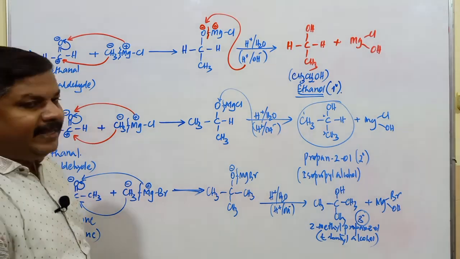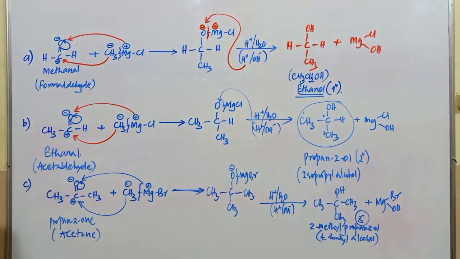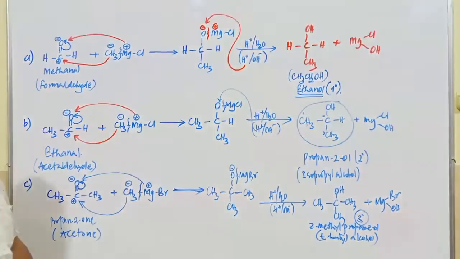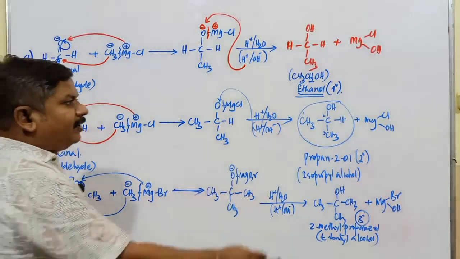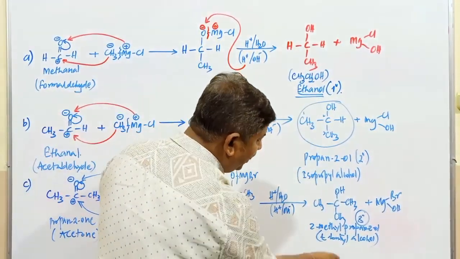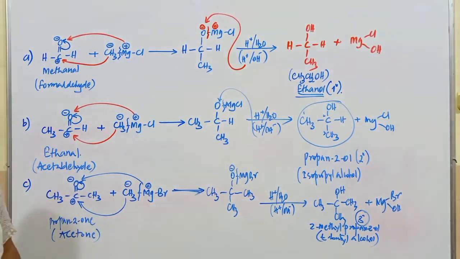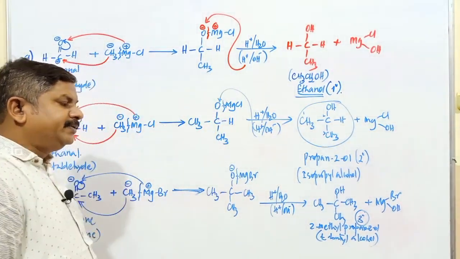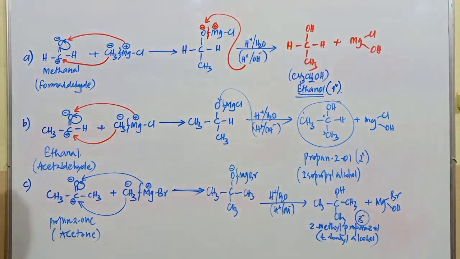You observe this in examinations, especially competitive examinations: without writing this particular reaction, you can predict the product. Here I have explained the formation of a primary alcohol. This one is going to be a secondary alcohol, and here it is going to be a tertiary alcohol. So primary, secondary and tertiary alcohols are produced from these compounds.